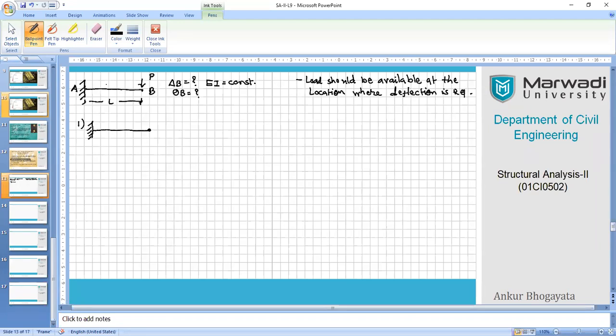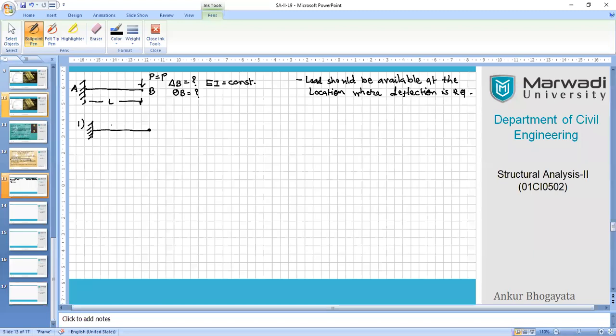That is the first rule. Wherever you want deflection, at any point, say randomly if I have another point C over here, then I must have an associated point load over there. If it is not there, what to do, I will explain meanwhile. But right now just understand that at the point where you are interested in calculating the deflection, we require at least a point load. It may or may not be given in the problem. Suppose right now we have been given the point load at point B, so we don't need to bother about it. We will take P equal to P itself.